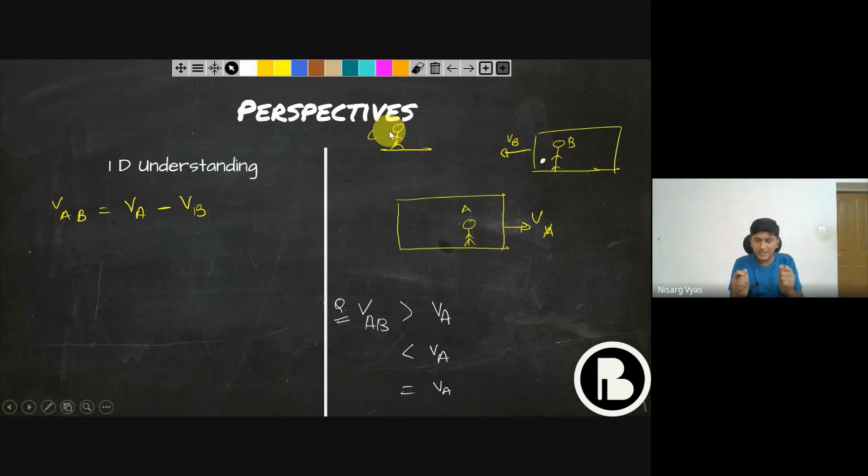If you are standing on the ground, that train is going slower, but if you are sitting on one of the trains, the other train is always coming faster. So VAB is always greater than VA if both of them are traveling in the opposite direction. Can you see this or not?